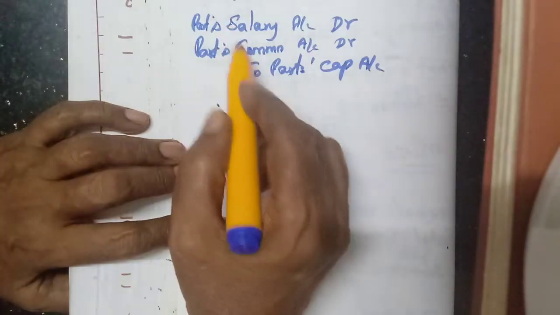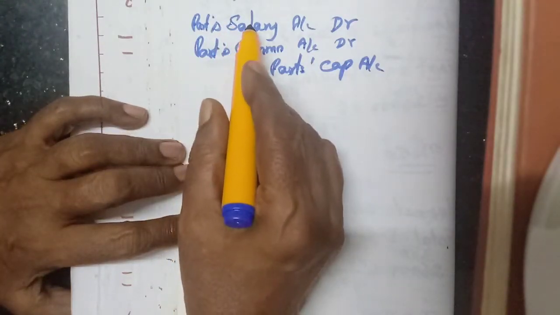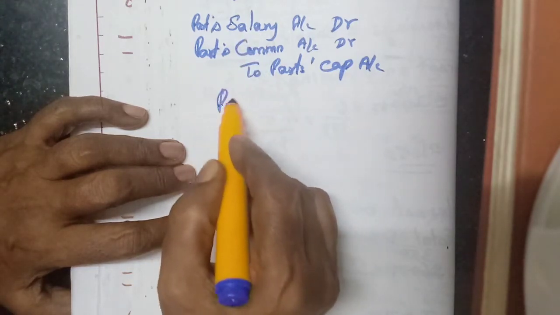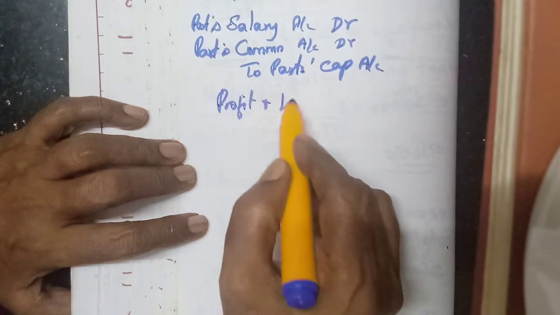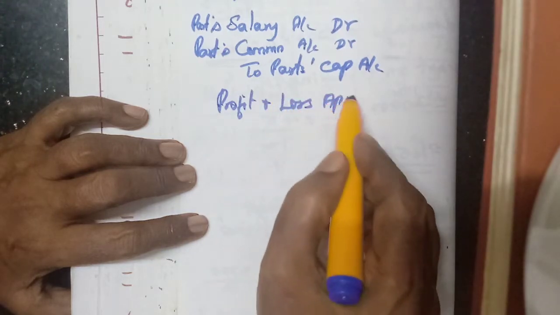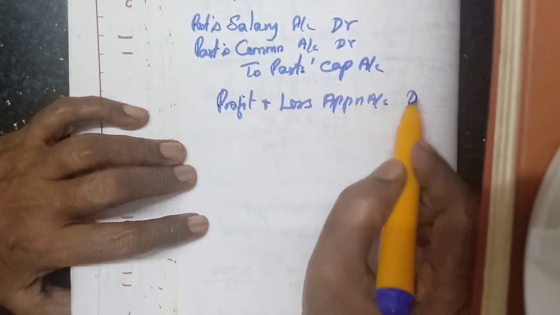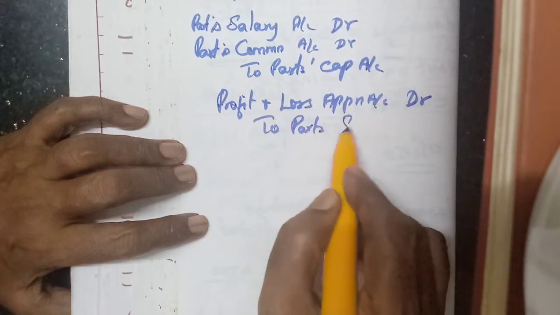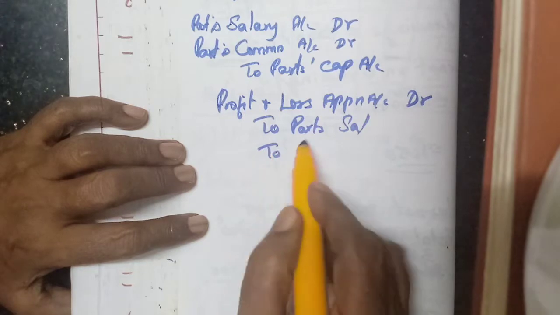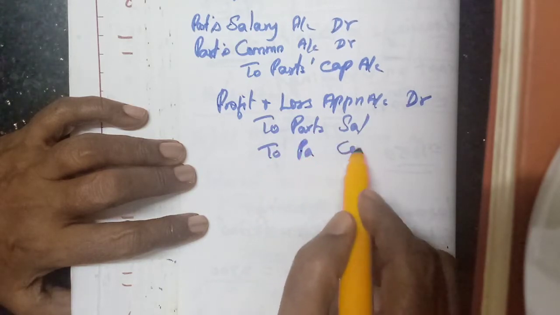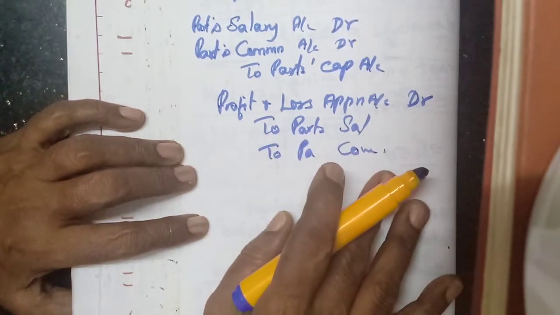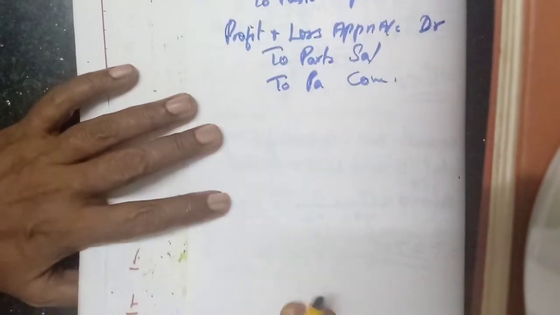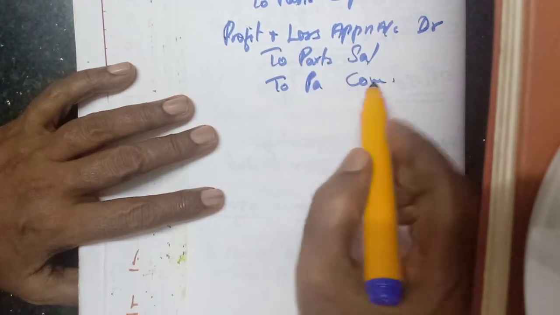These two, salary and commission. So here we have debited, this should be credited, and what should be debited? Profit and loss appropriation account, to partners' salary account, to partners' commission account. That's all, two entries. Salary will be given clearly. One calculation we have to see.